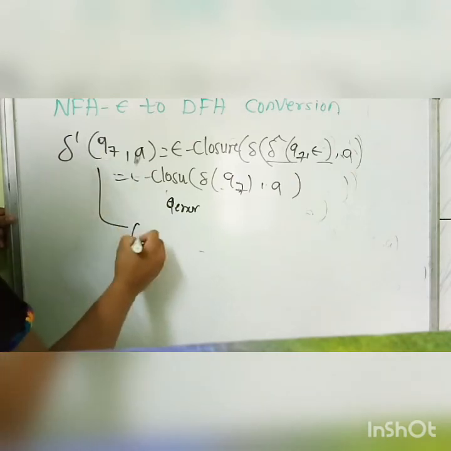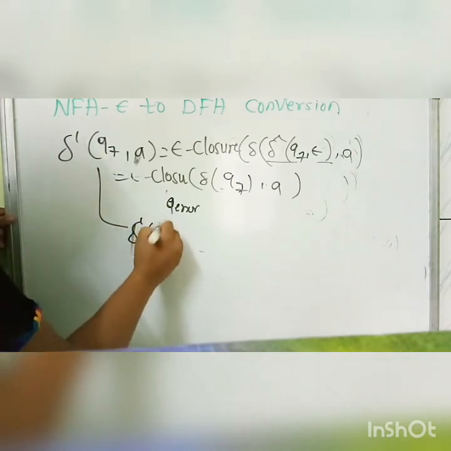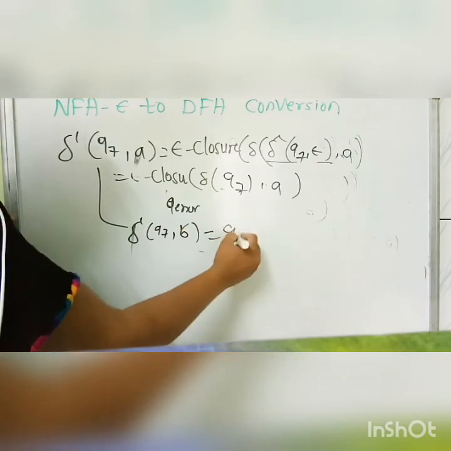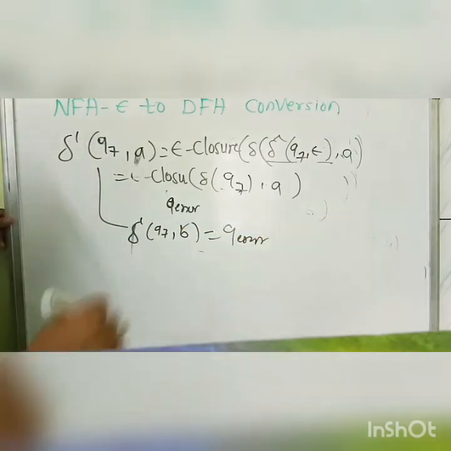Again calculating the same, delta dash of Q7 on B gives us the Q error state. By this procedure, we are not getting any new state as output, so we will stop here.